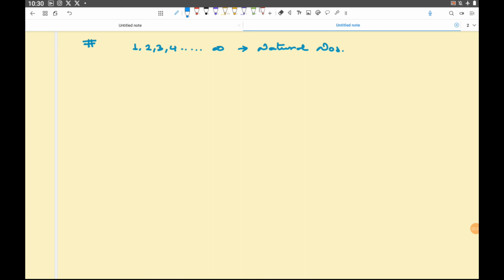Because as a human being it naturally comes to us to count 1, 2, 3 and so on, isn't it? But then scientists realized that 0 is also required in mathematics, hence we included 0 also. 0 plus all the natural numbers, it gives me whole numbers.